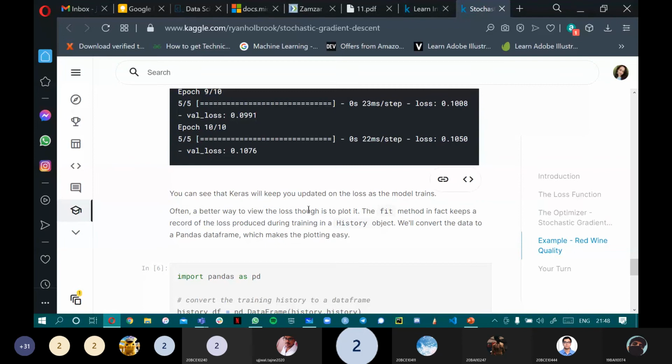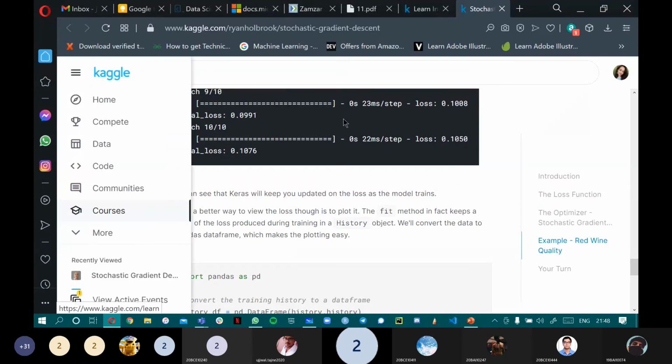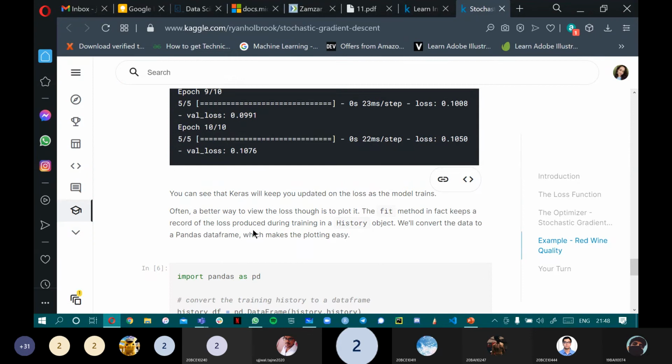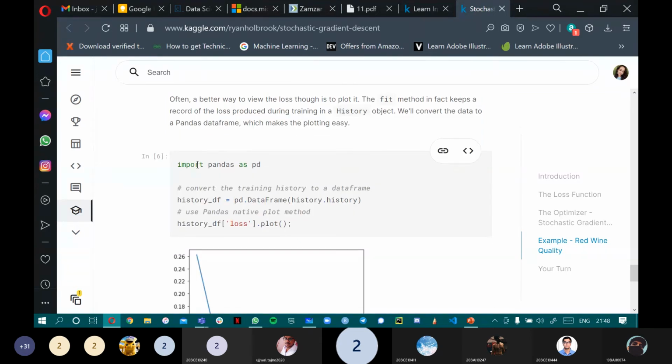Often a better way to use the loss is to plot it. So usually whatever outputs we give, we make a decision based on what the plot looks like. So whatever values that we get, we usually plot it. So we are importing pandas over here. Pandas is again one of the libraries of Python. It gives you all the functions for computing things, data analysis, maybe basically operations to do on rows and columns. So we are creating something called a data frame over here. A data frame is nothing but a table with multiple rows and columns. And then using the plot function, we are plotting the loss.